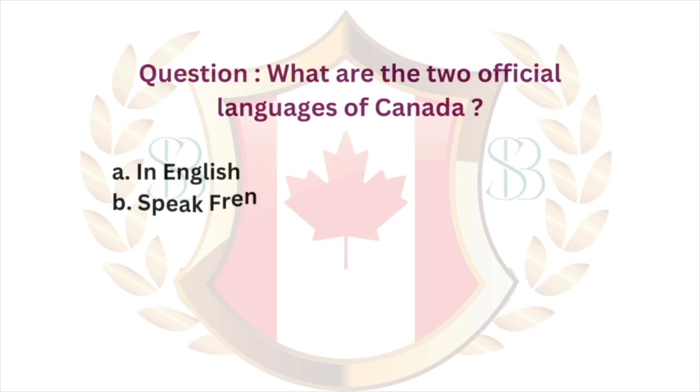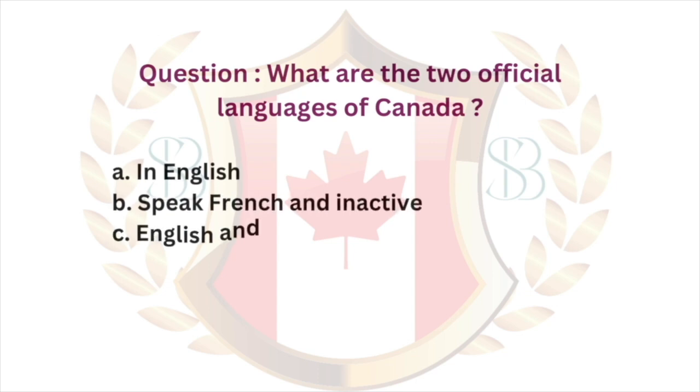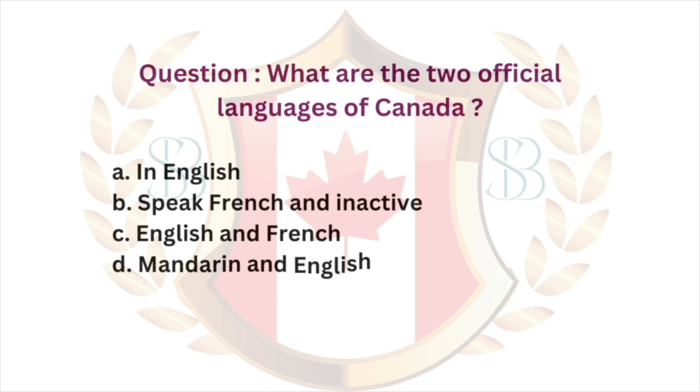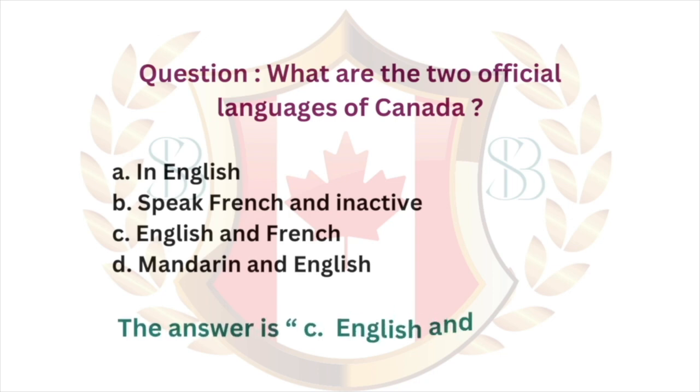Question. What are the two official languages of Canada? A. In English. B. Speak French and inactive. C. English and French. D. Mandarin and English. The answer is C. English and French.